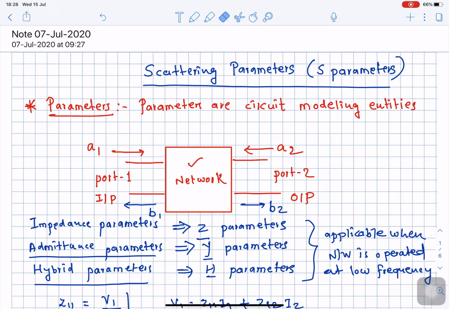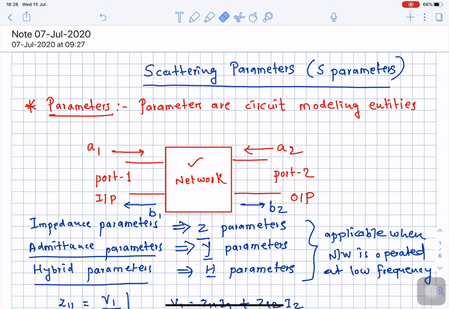As they don't require these conditions in order to calculate them, the problem of transit time effect is avoided, and scattering parameters are best suited to parameterize and analyze a given circuit operating at a very high frequency. So please remember, this is the only reason why scattering parameters are preferred to analyze a circuit at a microwave frequency.